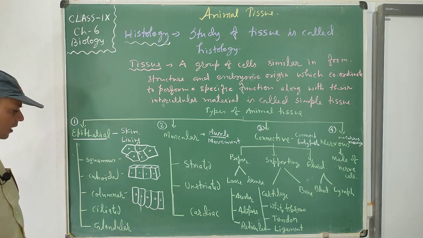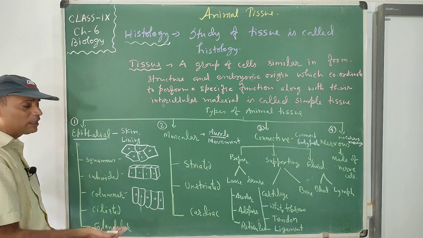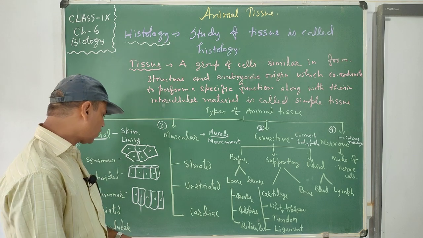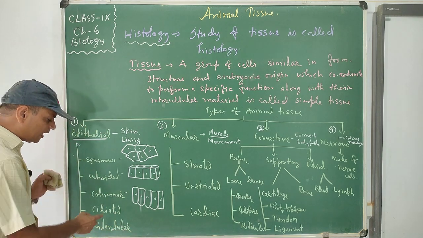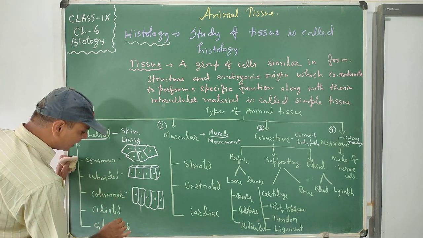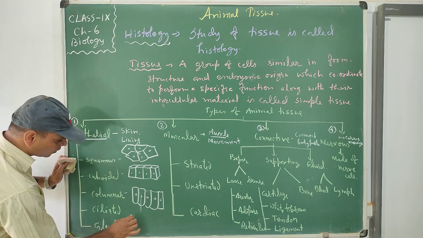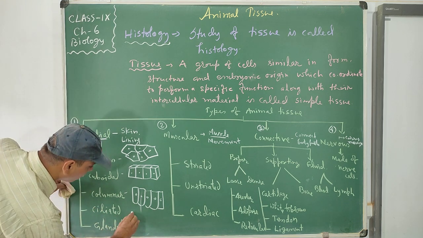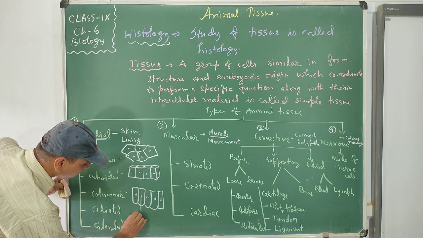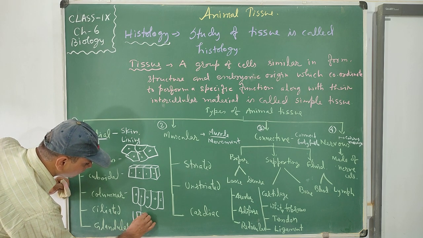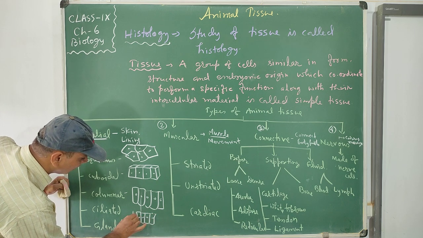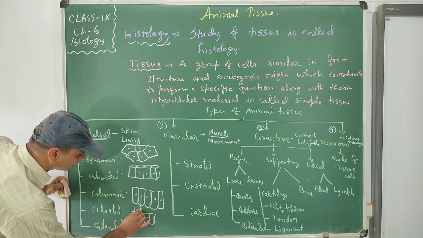Ciliated epithelium is columnar with cilia. The columnar epithelium with cilia is called ciliated, which has cilia in it.